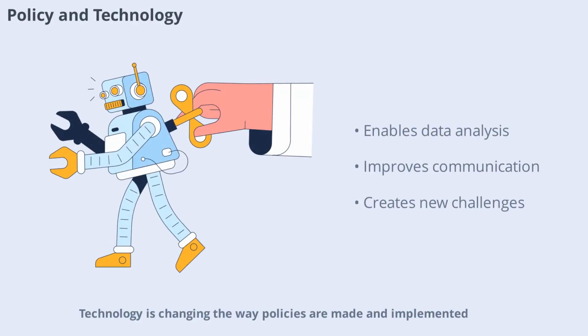Technology is changing the way policies are made and implemented. Digital tools allow for better data collection, analysis, and communication. Technology can also create new policy challenges such as privacy concerns and cybersecurity threats. Policymakers must adapt to these changes to ensure effective governance.